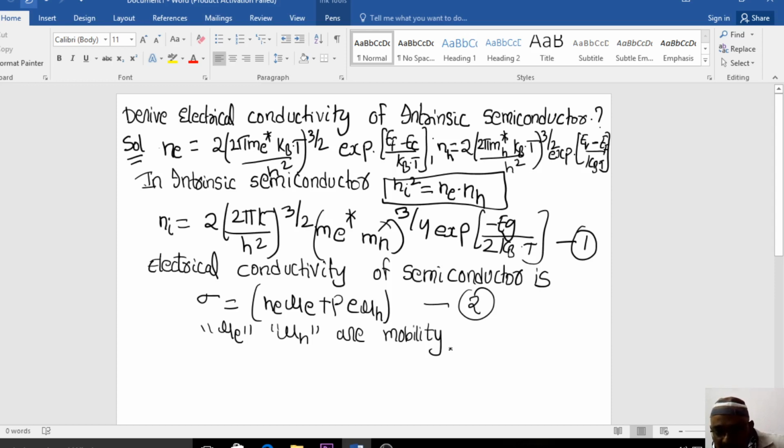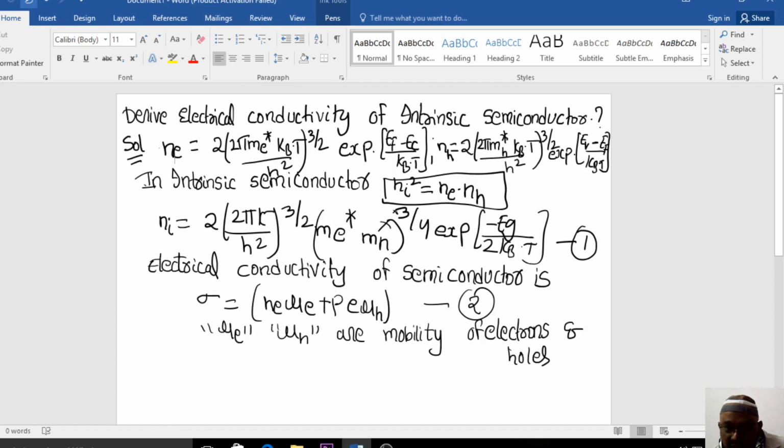So mathematically, mu_e and mu_h are the mobility of electrons and holes. This has been asked in the examination.